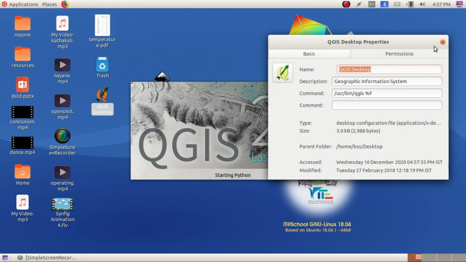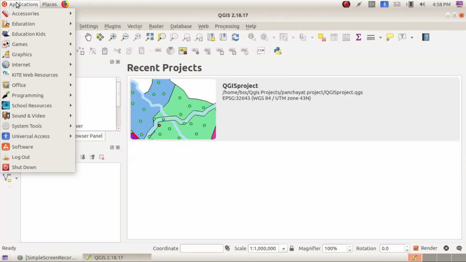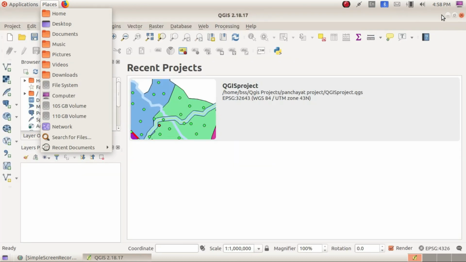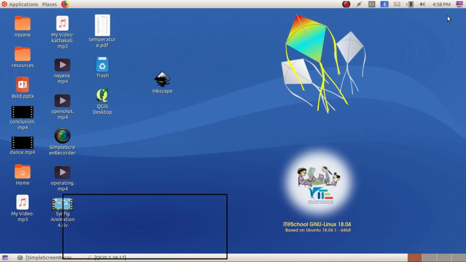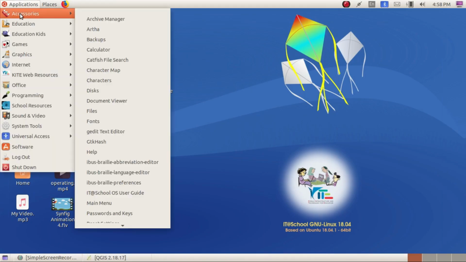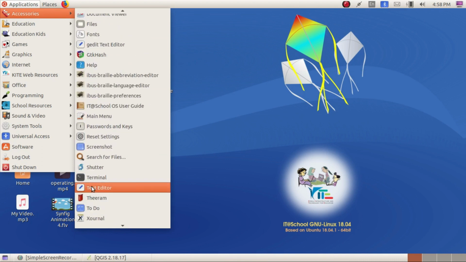Okay, and next we have discussed that using the terminal window you can open the software. So let's see how it is. Now the QGIS is opening, and here go to application. First we can close this, or I minimize that. Go to accessories, here it is terminal.